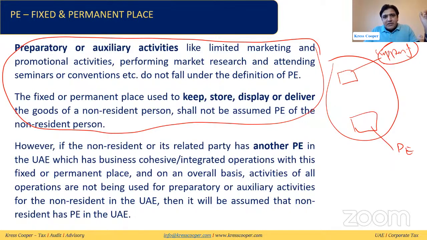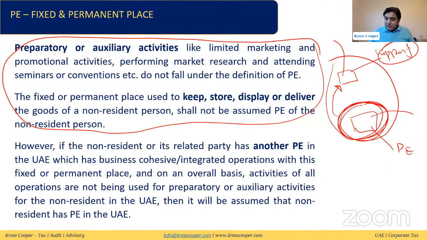In this situation, the law says very clearly that if the non-resident or its related party has any other PE in the UAE, which has a cohesive, integrated business operation with this supporting site, then on an overall basis, this supporting site and this PE, this fixed establishment, are not providing any auxiliary or supporting services to the non-resident person, and it will be assumed that the non-resident person has a PE in the UAE.